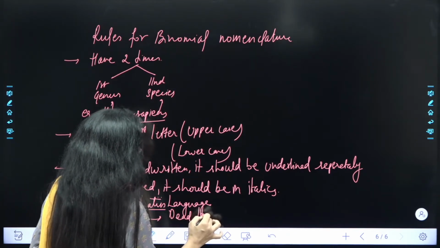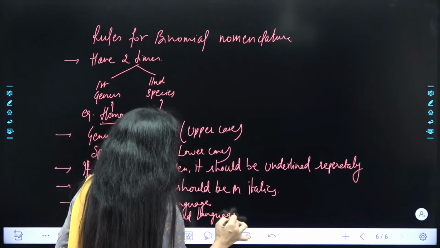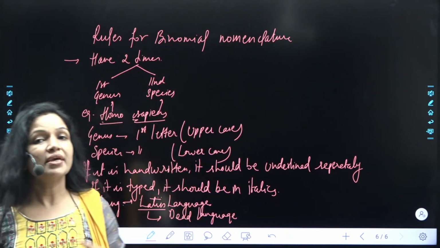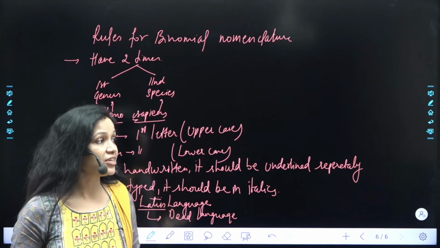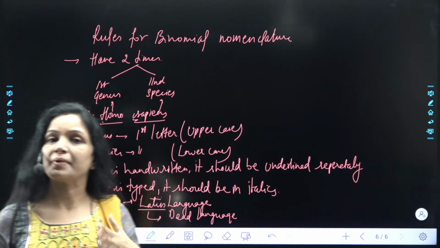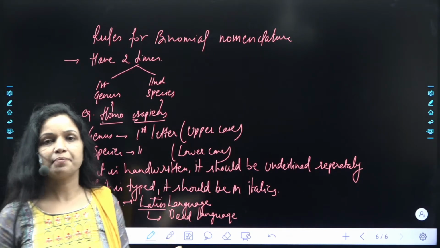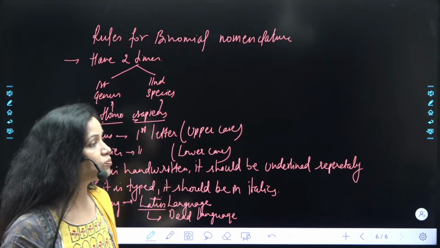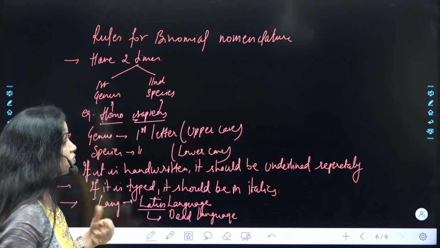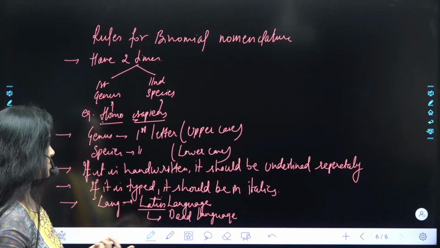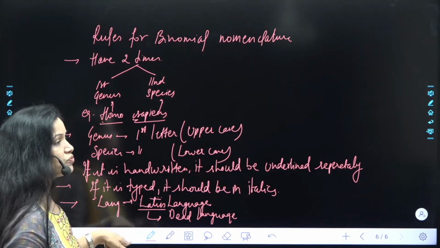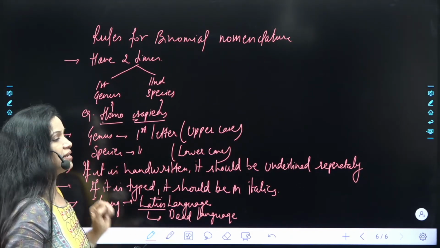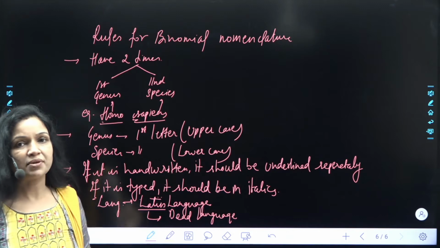Dead language means it is no more in use. अगर कोई language इतना use में नहीं होगा, so there will be no scope of modification. तो एक बार scientific name जो हमने डाल दिया, that would be the scientific name forever. It was not going to modify. So we'll use that language which is a dead language. And the language that is used to write the scientific names, that is Latin language. So please do remember this point as well.